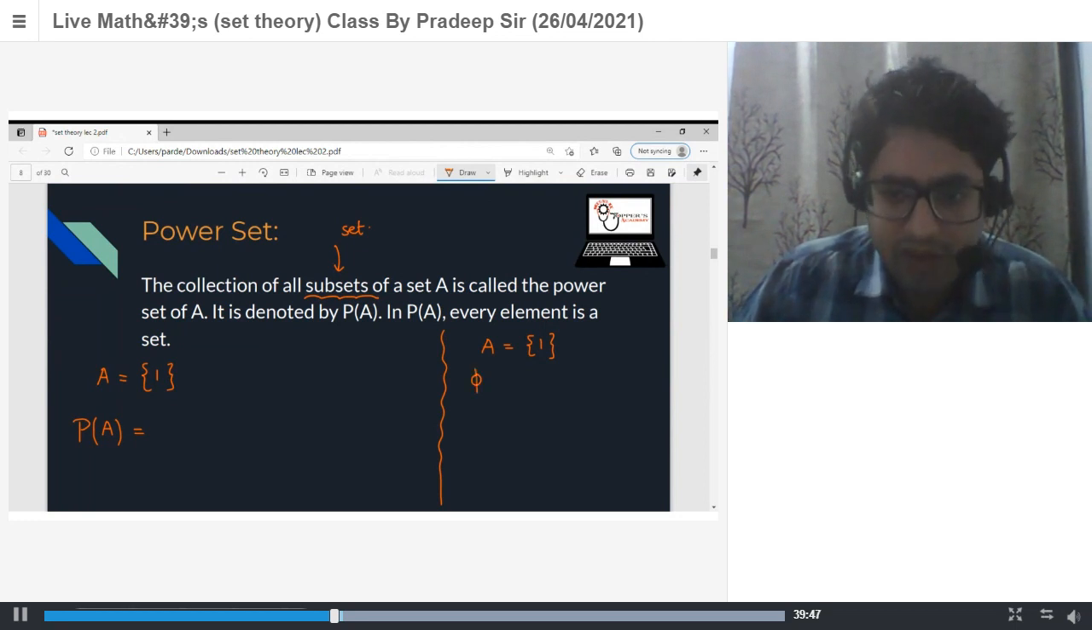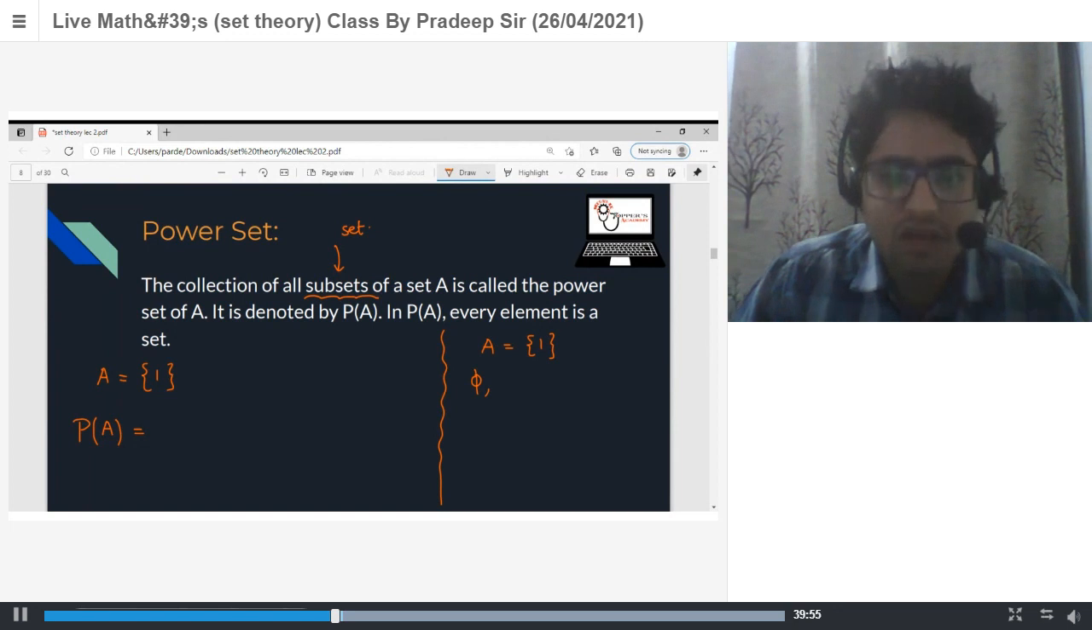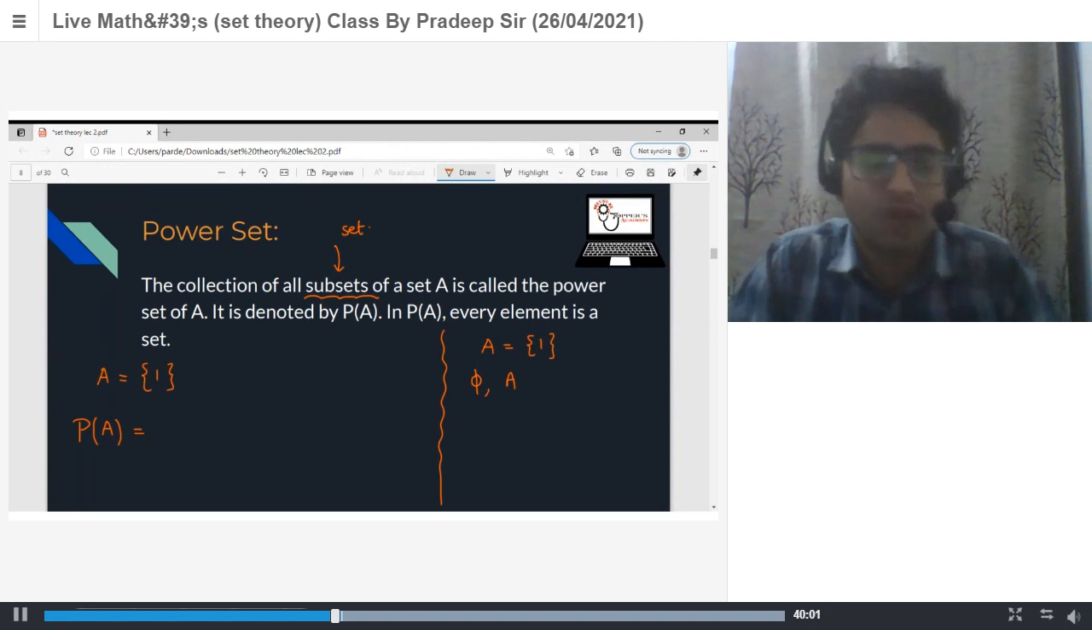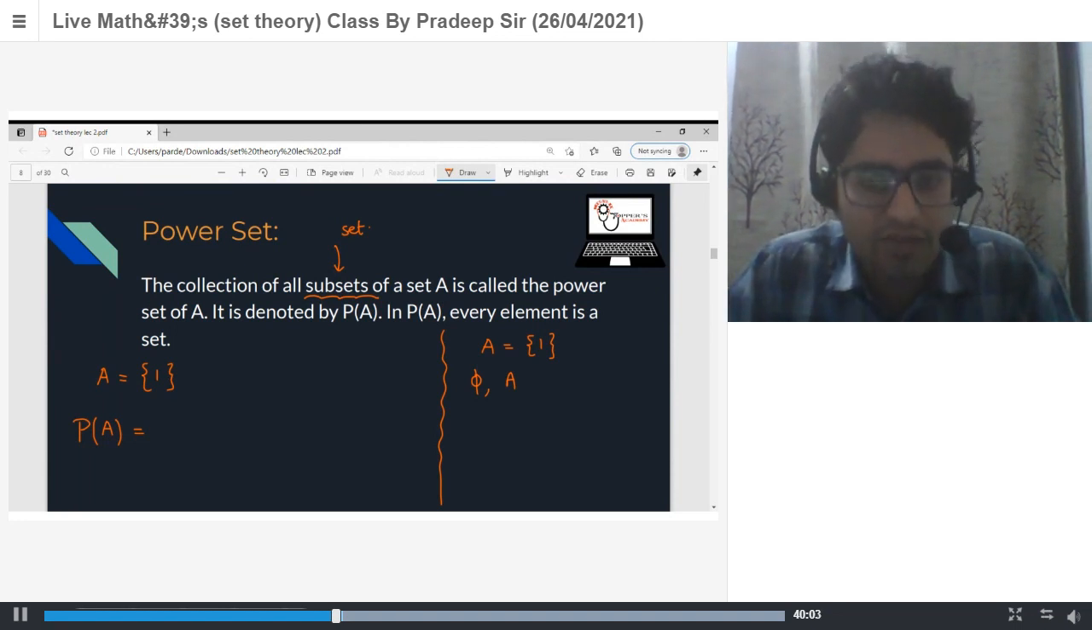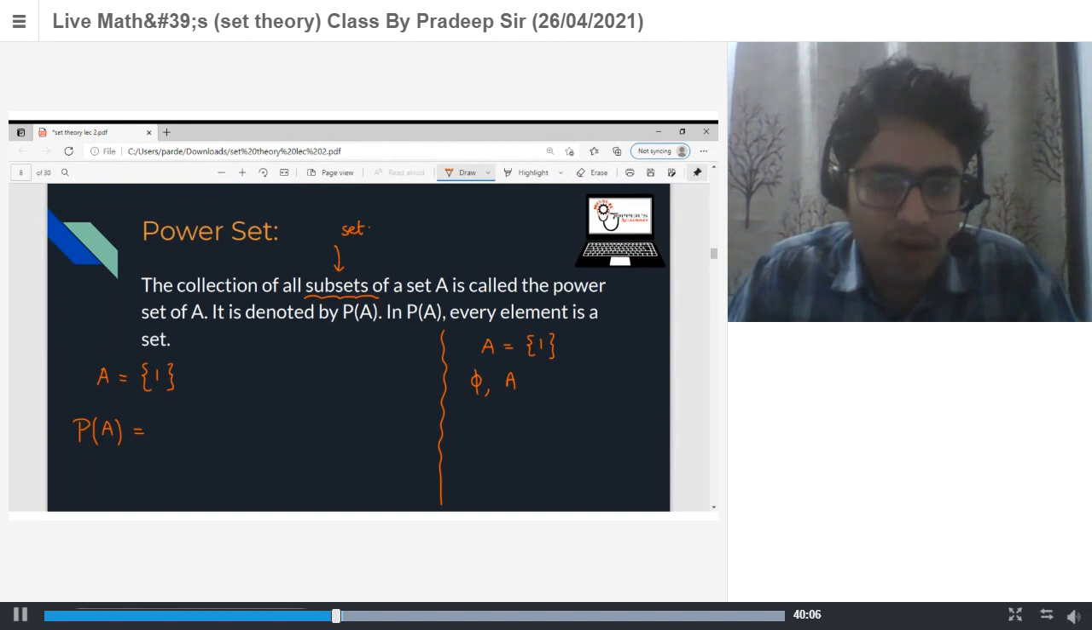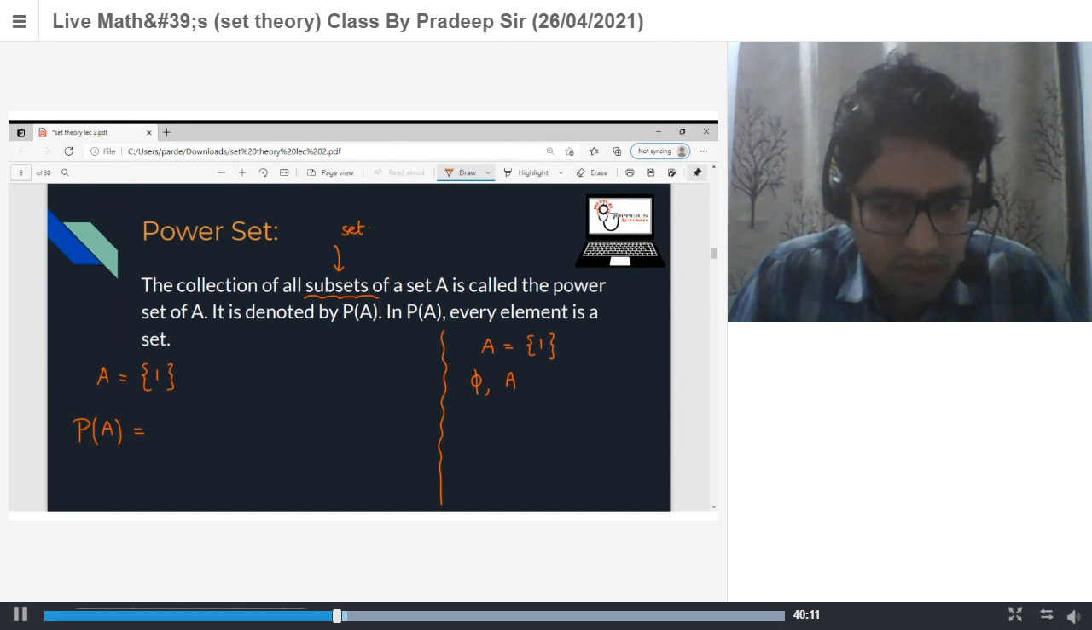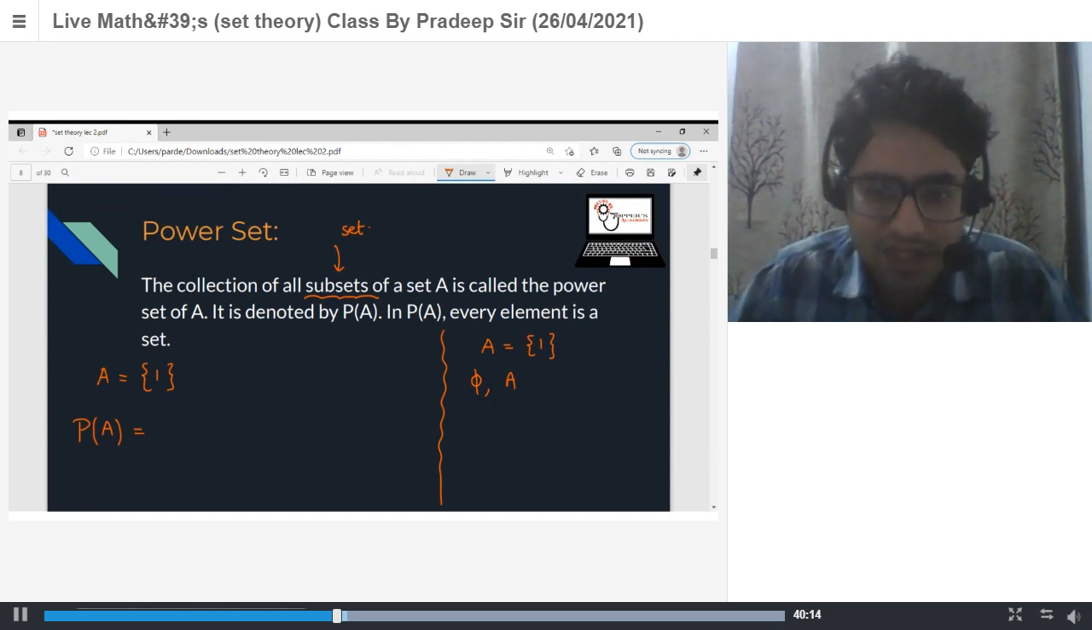The empty set and the set which has element 1, basically the set itself. So there are only two subsets for the given set A. If A is the singleton 1, it has two subsets: the subset with zero elements is the empty set, and the subset with one element is the set itself. So all subsets of this set are the empty set and the set itself.